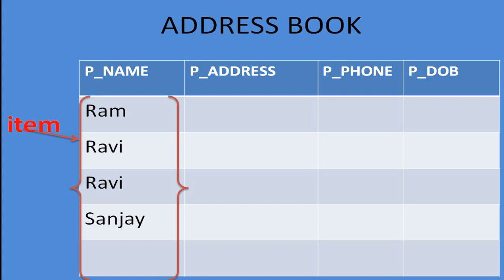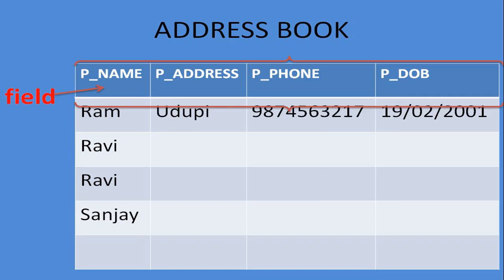So, an item is what the database is storing information about. When you are recording information in your address book, what do you ask the people? What's your address? What's your phone number, etc. Each question that we ask about our item is a field.